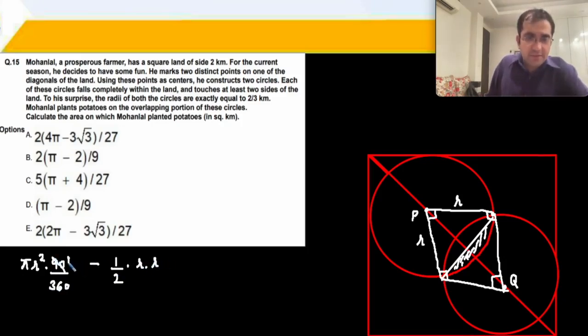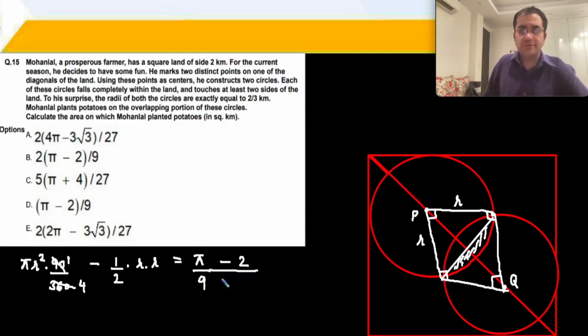So this becomes 1 upon 4, r squared is 2 by 3 squared, that's 4 upon 9, pi 4 by 9, 4 cancel, pi upon 9 minus 4 by 9 divided by 2 is 2 by 9. So you get pi minus 2 divided by 9. This is the area of one of the segments. When I want both of the segments, I am just going to multiply this by 2. So your answer becomes B part. Question 15, B part is the right answer.